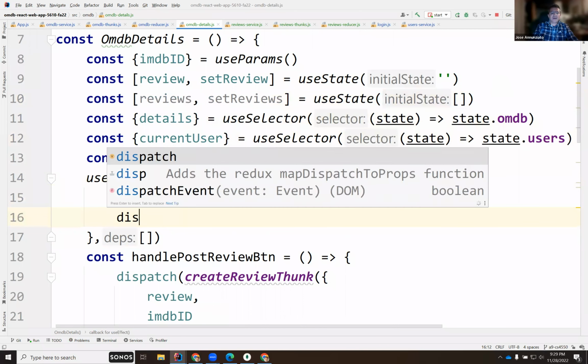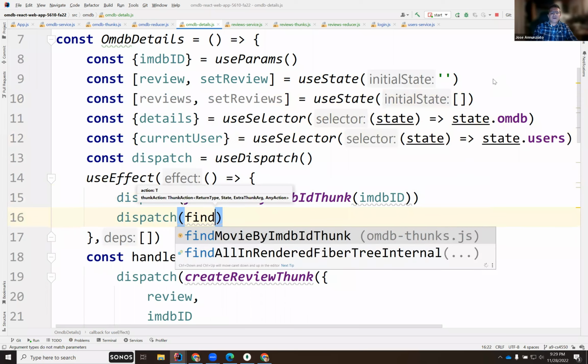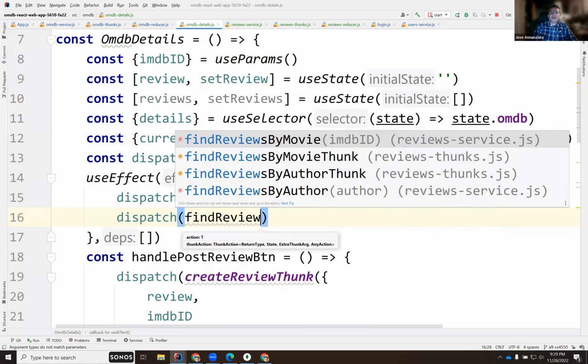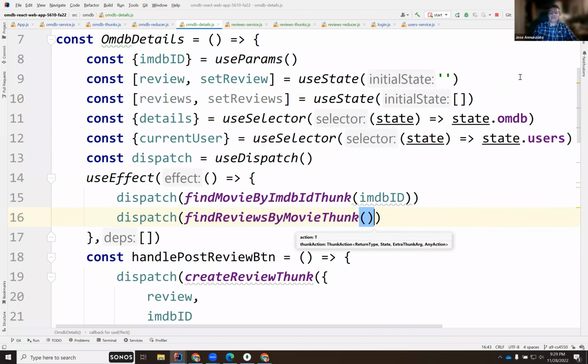So I'm going to dispatch findReviewsByMovie, and I'm going to pass the IMDb ID.